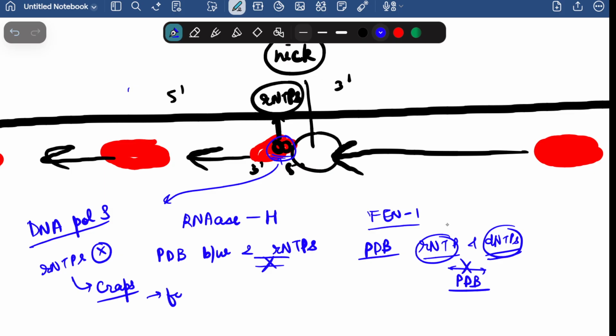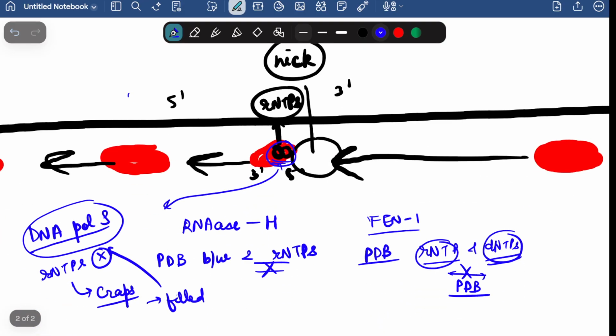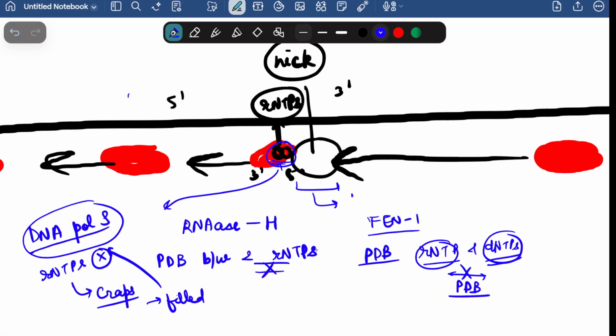The gaps are filled by the DNA polymerase delta. And whatever nicks are present, I told you about the nicks already, like this nick, the nicks are sealed by DNA ligase.